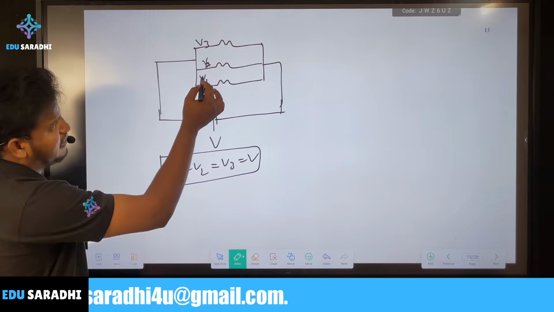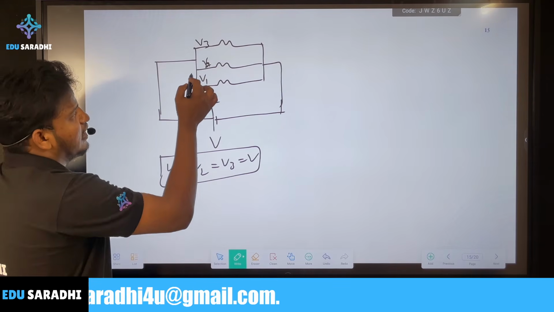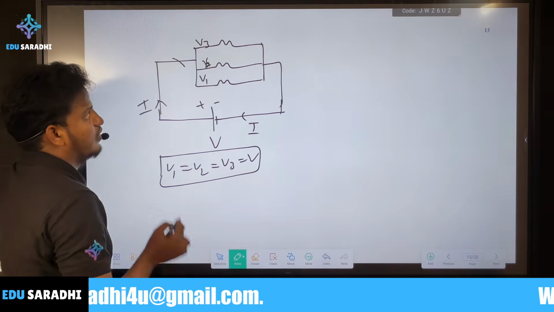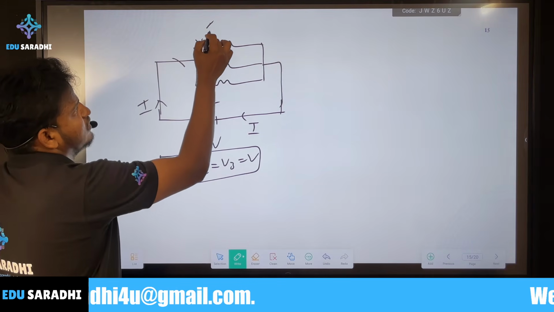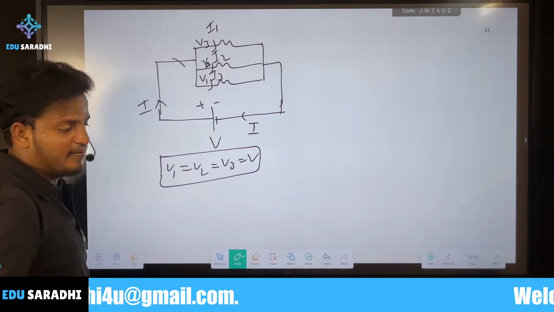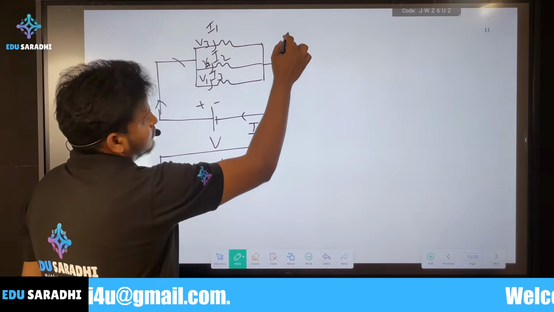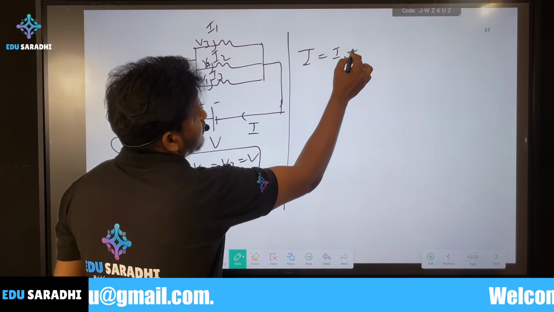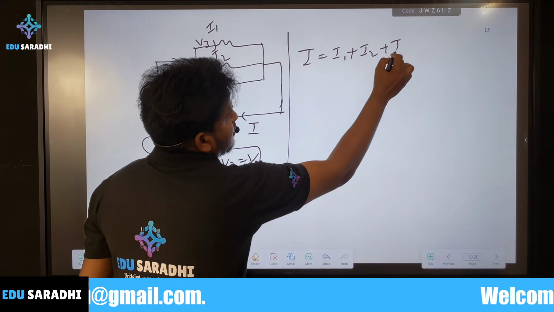Now you can calculate here. If you take this series, the current is I here, and here also current I. That means the current splits here into I1, I2, I3. Then I is equal to I1 plus I2 plus I3.